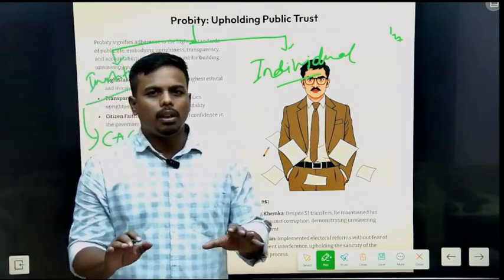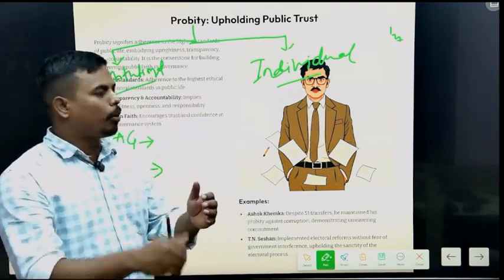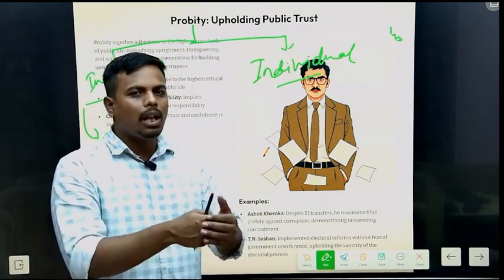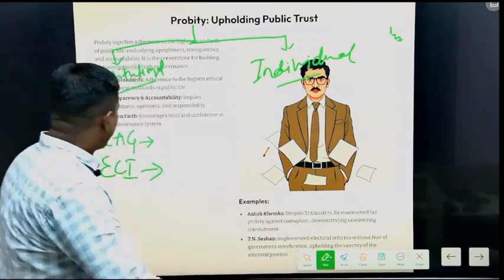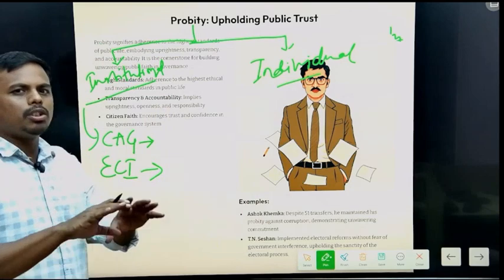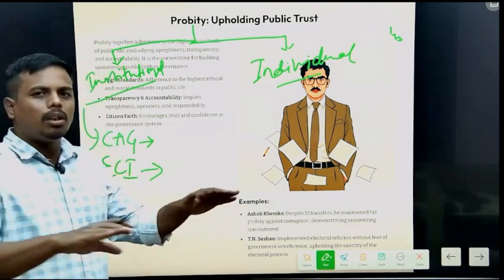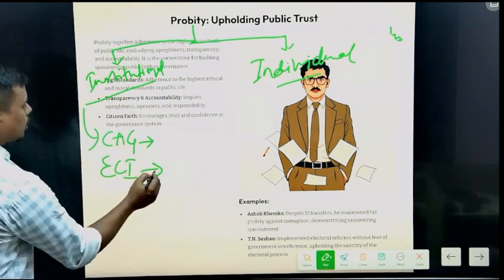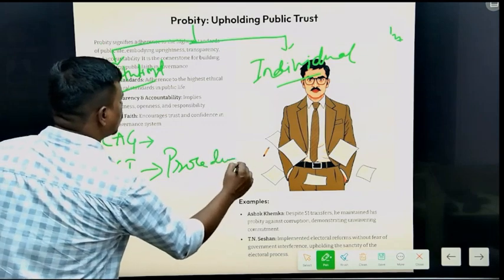Probity can also be described as a process: if the process is fair, crystal clear and transparent in nature. The role of the Election Commission is to conduct free and fair elections and maintain the electoral rolls. So the Election Commission's procedure will also be called probity.